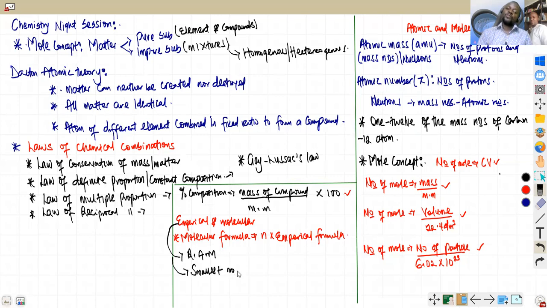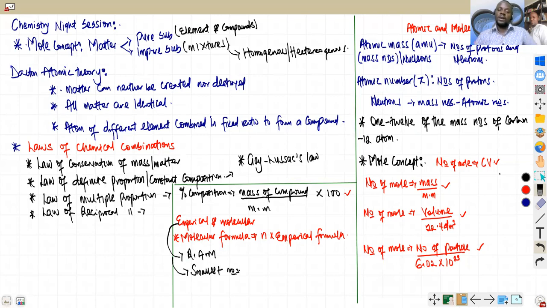I hope everybody doing this exam has already come across empirical formula, one way or the other. If not, when we start doing questions, you are going to see many questions asking about empirical formula, which you are going to do justice to. I hope you understand that molecular formula is just n times empirical formula. After getting the empirical formula, you multiply it by n and you get the molecular formula. I'm sorry for rushing. There are a lot of things to talk about.